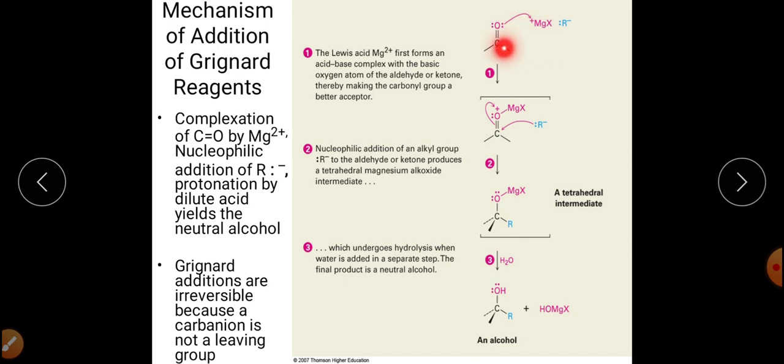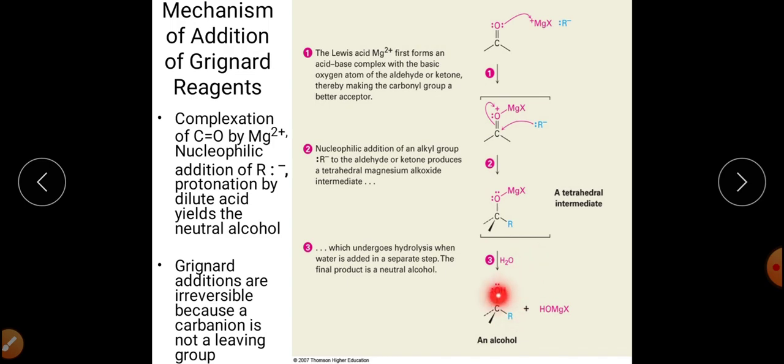So it will interact with this one, making this carbon more electrophilic. So nucleophilic attack on this particular carbonyl carbon will be enhanced, so it will be catalyzed. So R negative will attack this carbonyl carbon and will form a tetrahedral type of intermediate, and this is your tetrahedral intermediate.